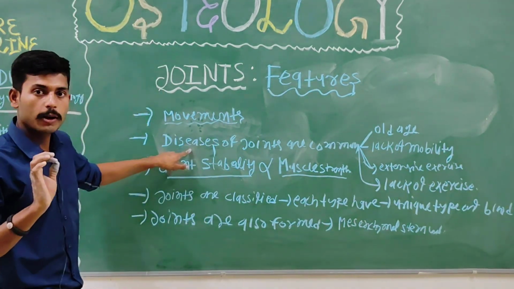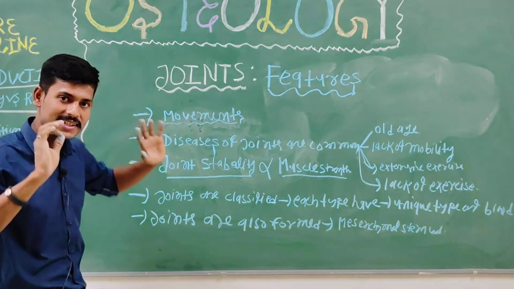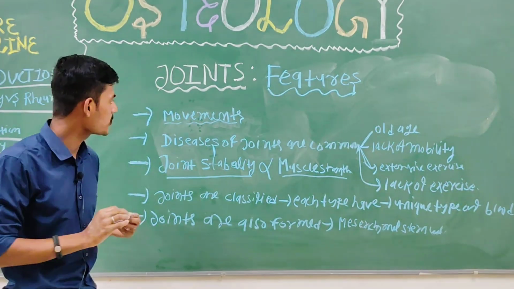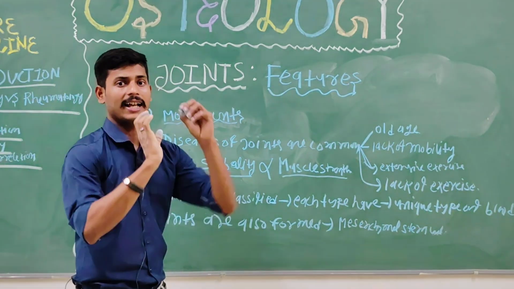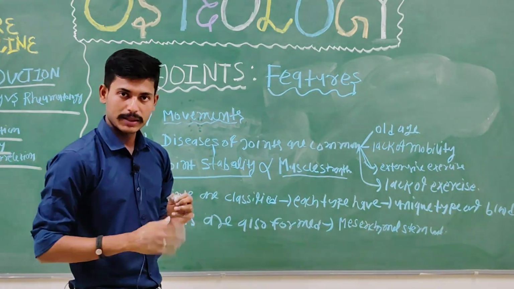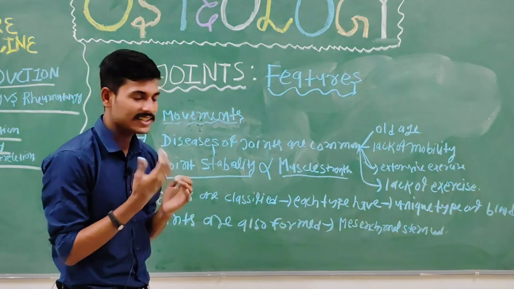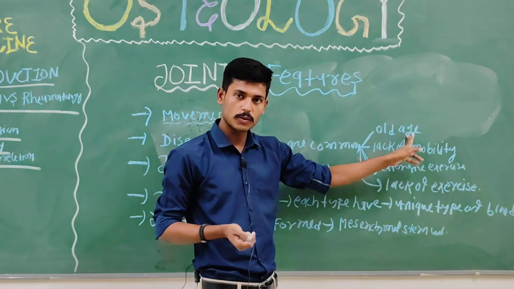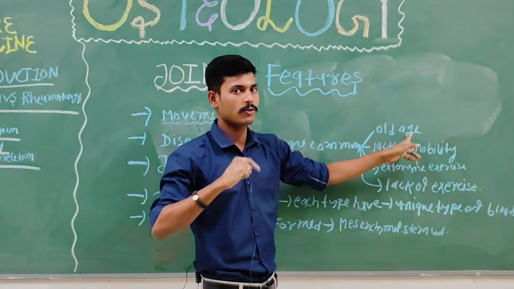Now, the second thing about the joint is that there are classes of diseases which affect the joint, and the main reasons behind these are, first, age; old-age persons suffer from these joint diseases.